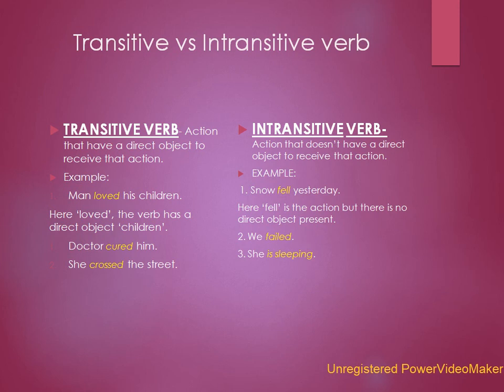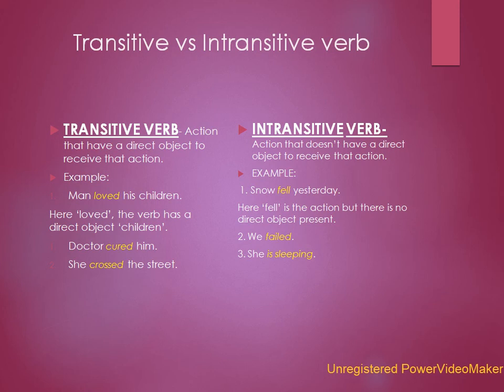Now coming to transitive and intransitive verb. In the previous classes, you have already studied about transitive and intransitive verb. Let's recall them. Transitive verb: action that has a direct object to receive that action is called a transitive verb. Example: man loved his children.